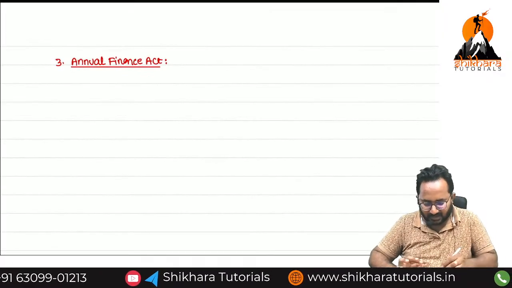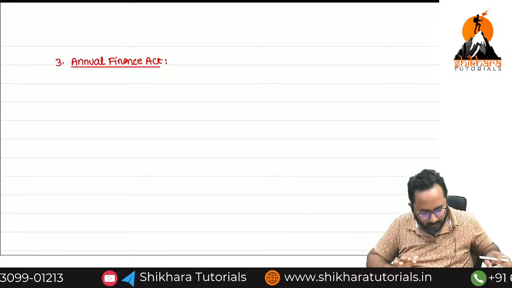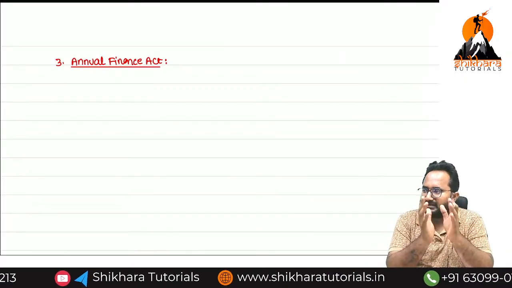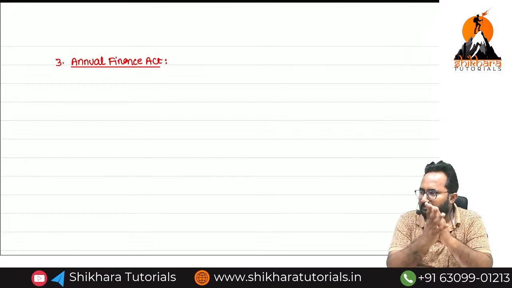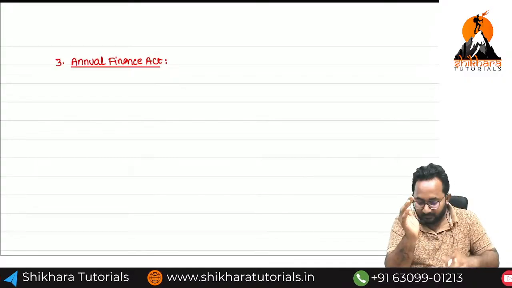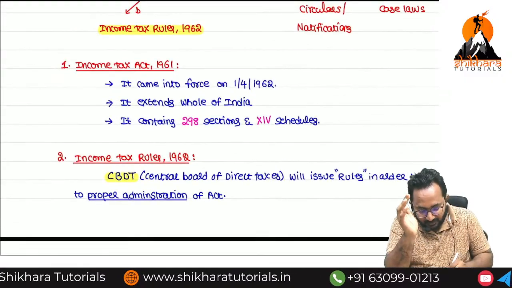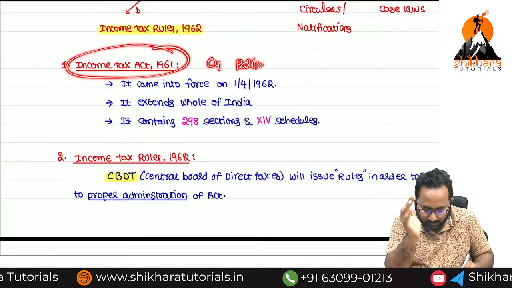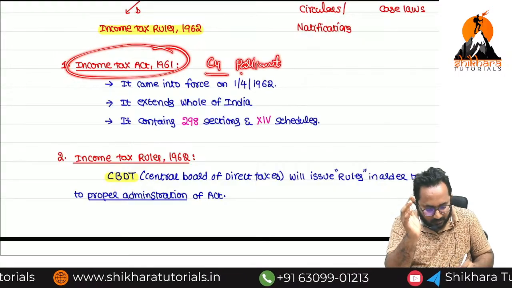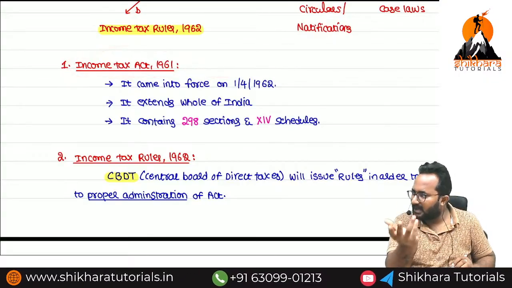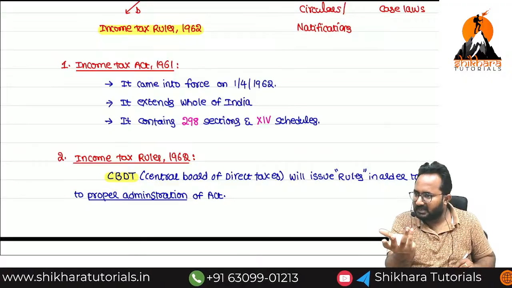Now I am writing some points, ma. First listen, I will give time to copy also. You have to understand these things. Who can make changes to that already framed act, ma? Central government or state government? Central government only. Why? Because this law itself was framed by whom, ma? Central government in Parliament. So in order to make changes to this act also, who can do the changes? Parliament only, nothing but central government.